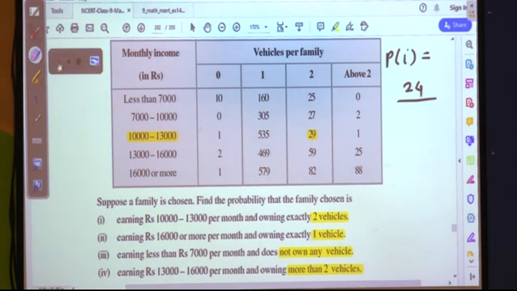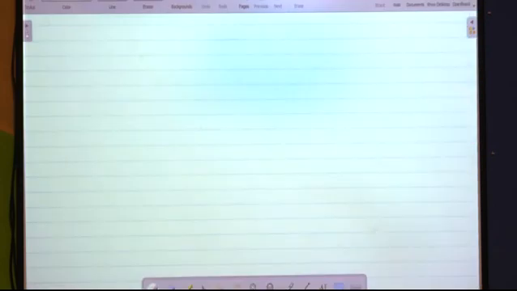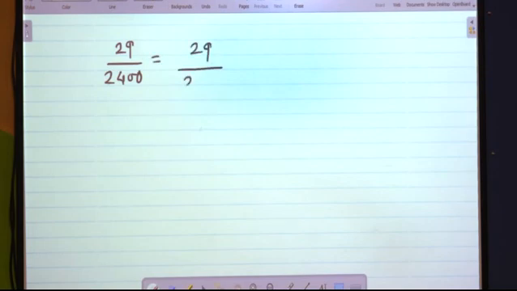It is 29, not 24, it is 29 upon 2,400, the total survey done. 29 upon 2,400 is nothing but 29 upon 24 multiplied by 100.